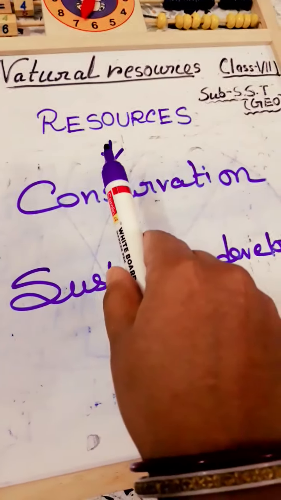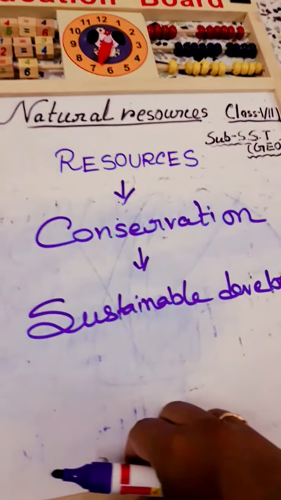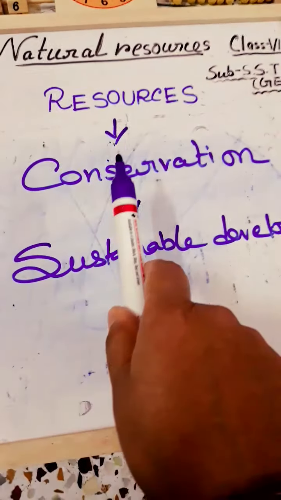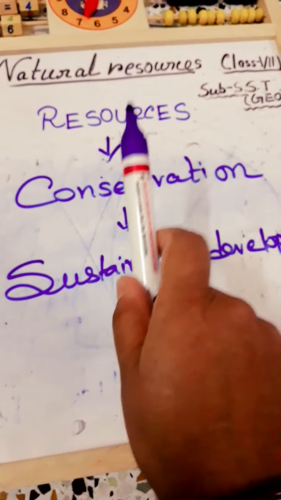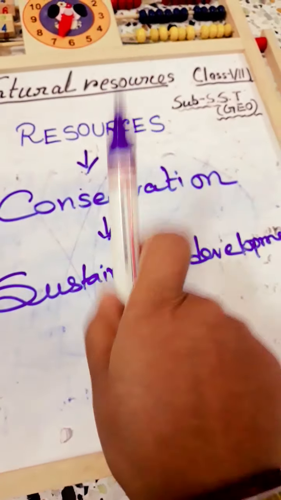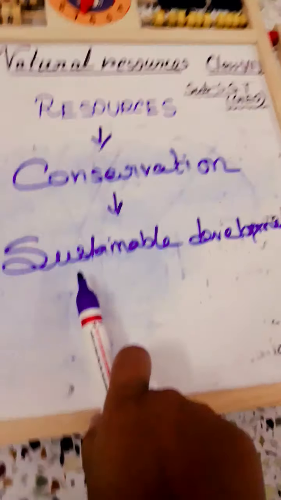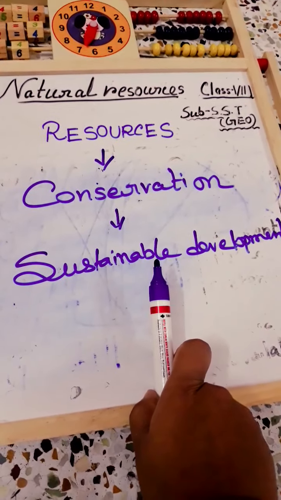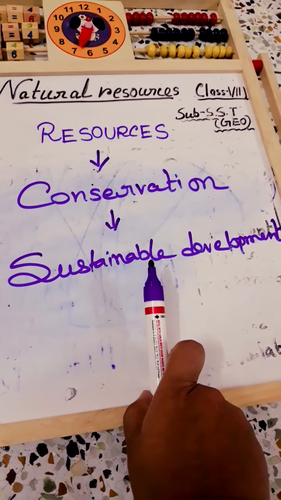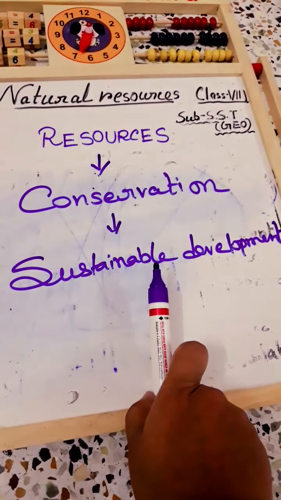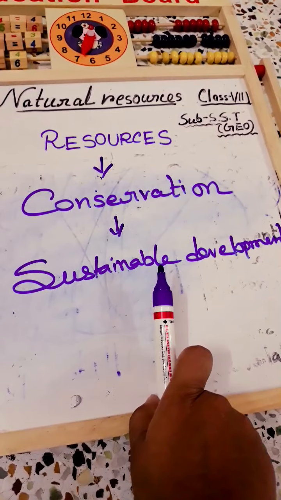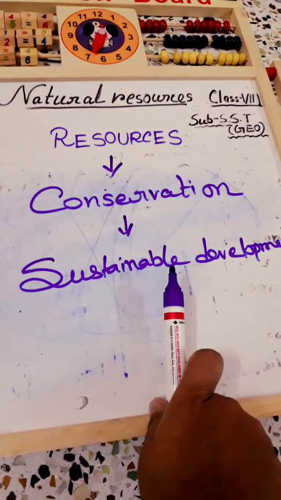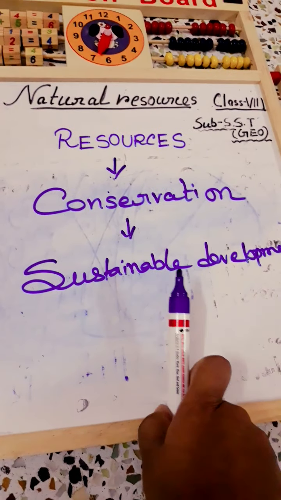In this way we can conserve our resources. So in this chapter you have to gather the idea about natural resources, their types, their conservation methods and sustainable development. Okay, I think you are all clear, and I know that you have already read that chapter. Today I am discussing it again, so I think now it is totally clear. Okay students, thank you.